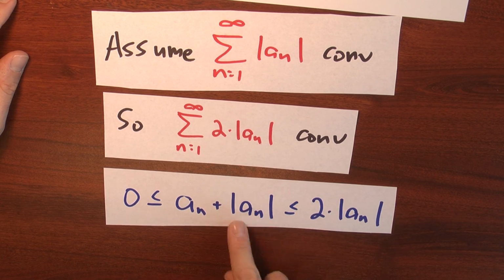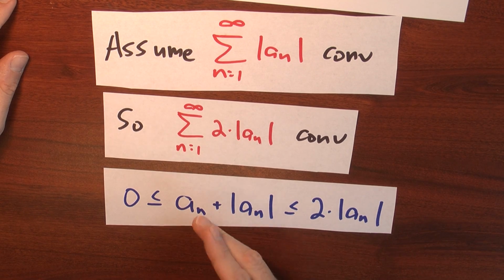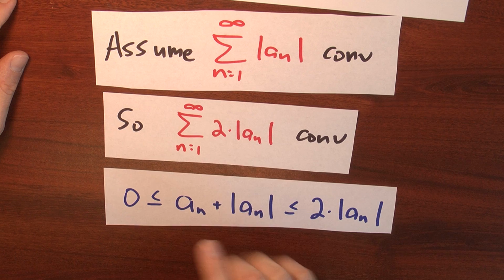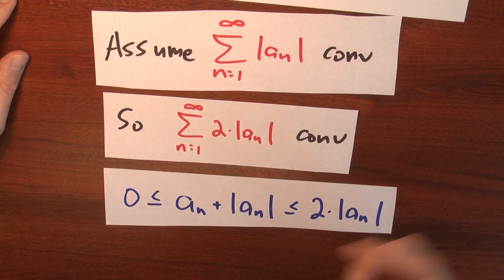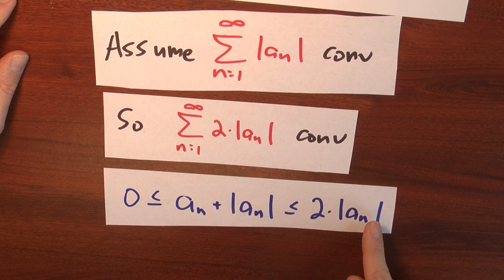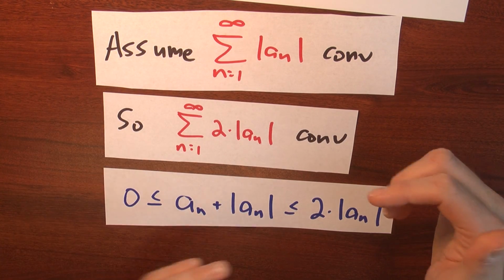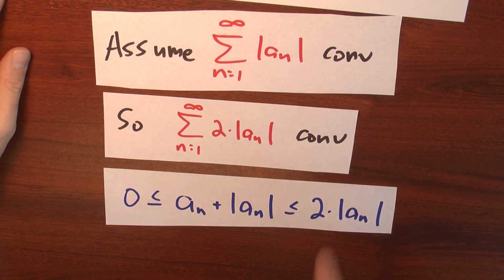Well, in that case, these are equal. I've got a positive number plus itself, and that's the same as twice that positive number. So if a sub n's positive, this is true. If a sub n's negative, this is true. If a sub n's 0, this is just 0 less than or equal to 0 plus 0, less than or equal to 2 times 0. So whether a sub n is positive, 0, or negative, no matter what happens, this is a true statement. Now we can apply the comparison test.